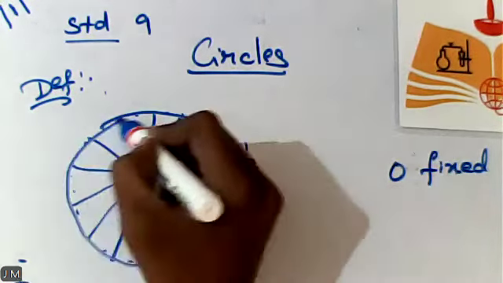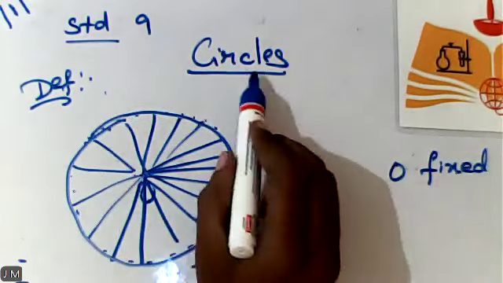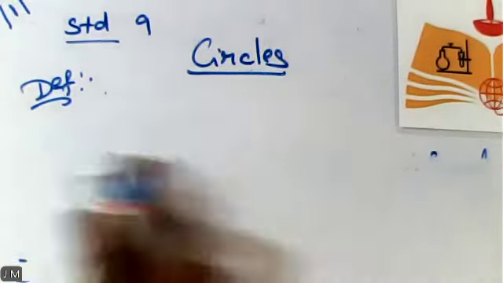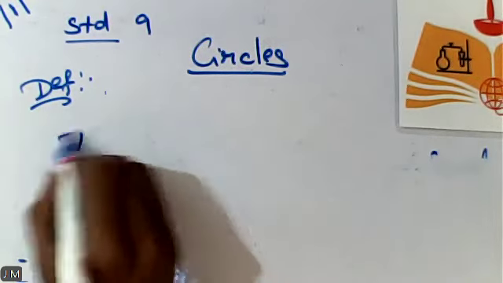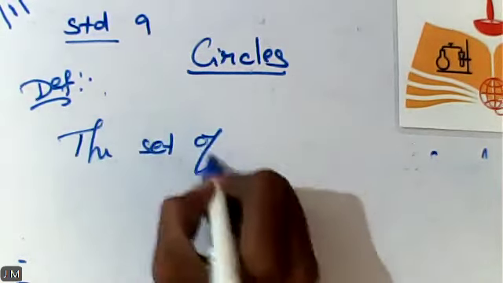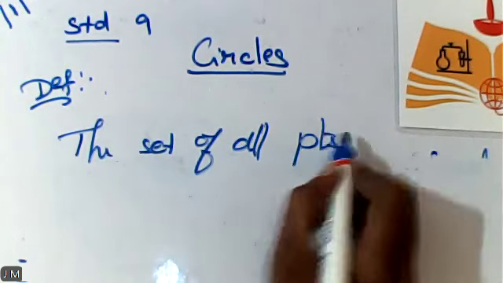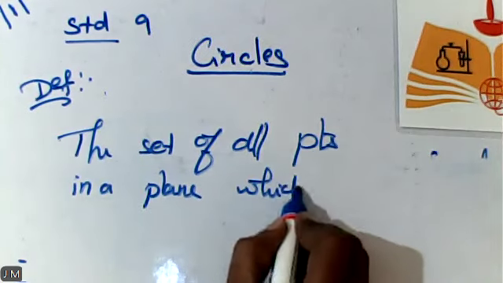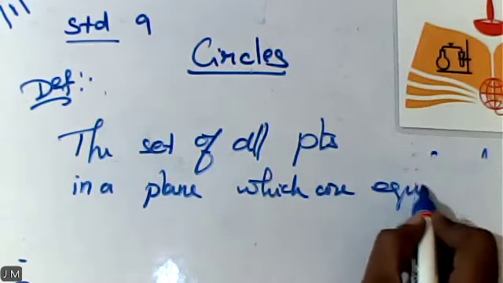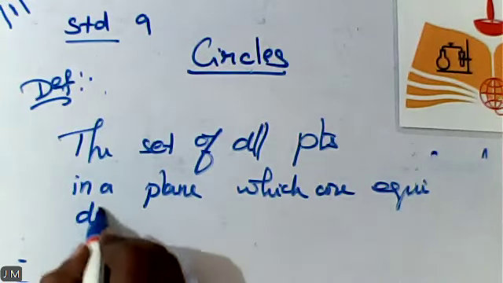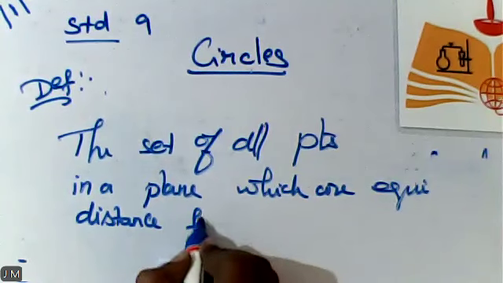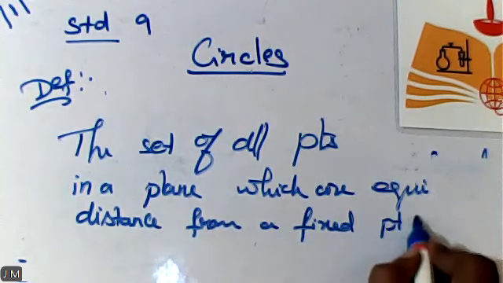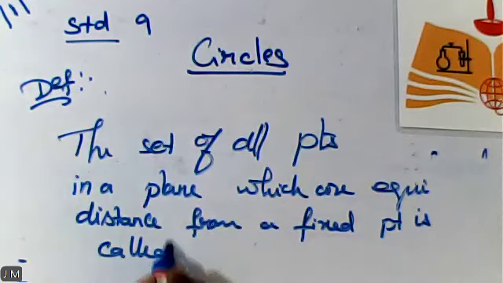If you connect them fully, the shape that comes is the shape of a circle. Let me say it again. What is called a circle? The set of all points in a plane which are equidistant from a fixed point is called a circle.